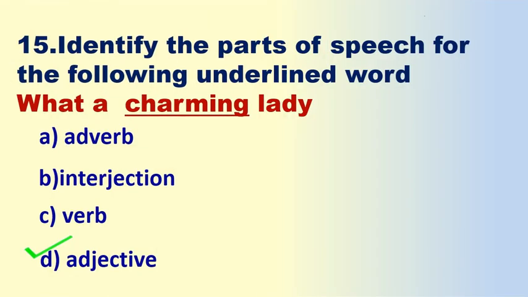Okay. The correct answer is adjective. Why? Here, lady is the noun. The word charming modifies the noun. If a word modifies a noun or pronoun, it is called an adjective. Charming lady. So here, the correct answer is adjective.